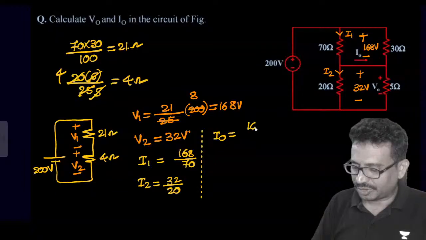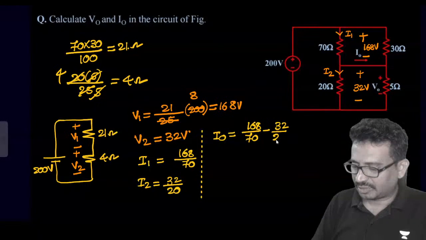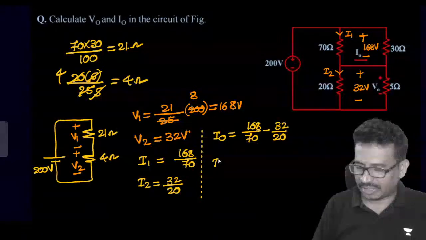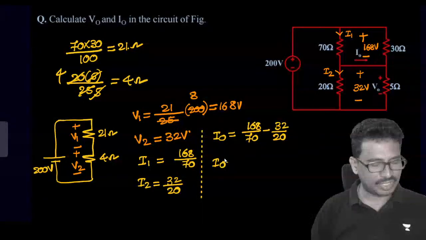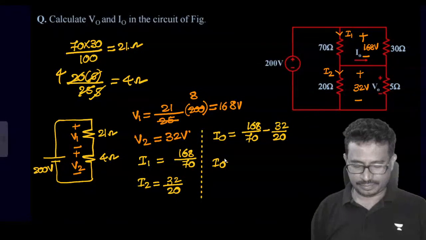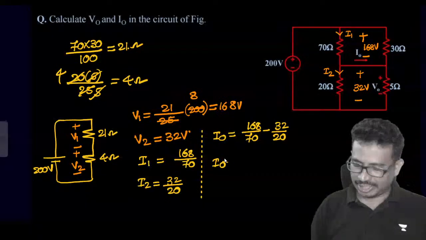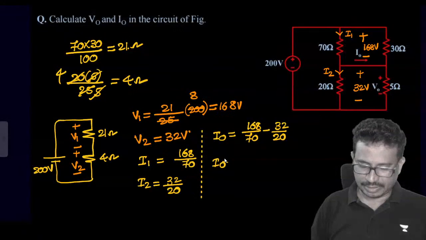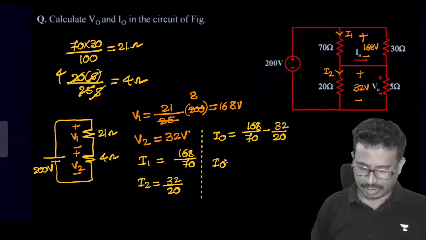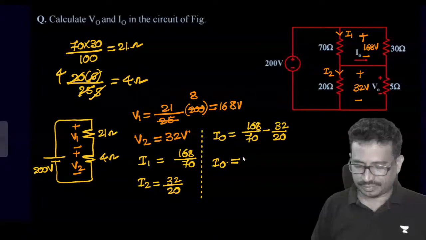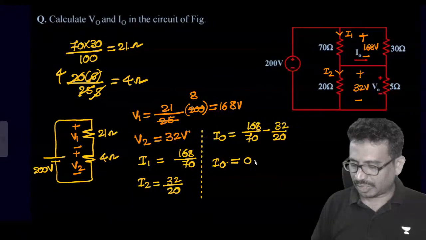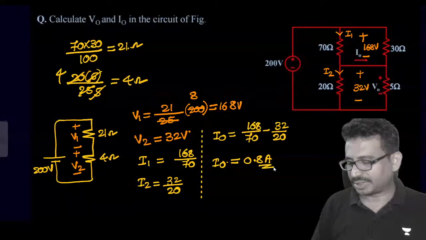I0 is equal to 168 by 70 minus 32 by 20. Simplify and get the value of I0. That is 168 by 70 minus 32 by 20, which is 4 by 5. So this value is 0.8 amperes.